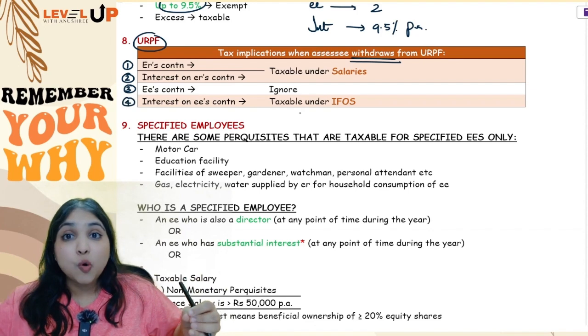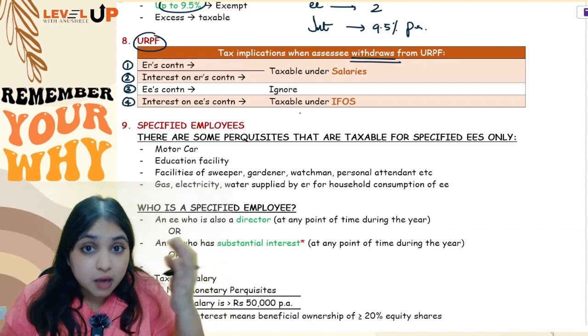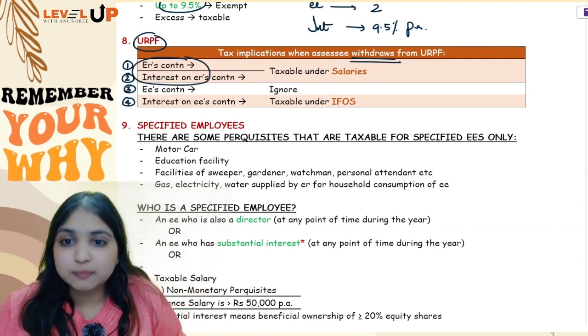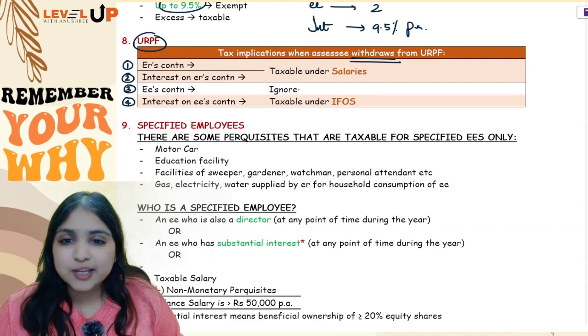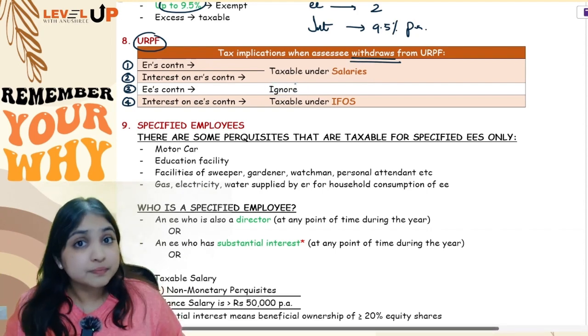So URPF, only at the time of withdrawal will tax implications arise. We will divide the amount that we are withdrawing into four parts. Employer's contribution and interest on employer's contribution will go into the salaries head. Employee's contribution I will ignore, and interest on employee's contribution will be taxed under the IFOS head.